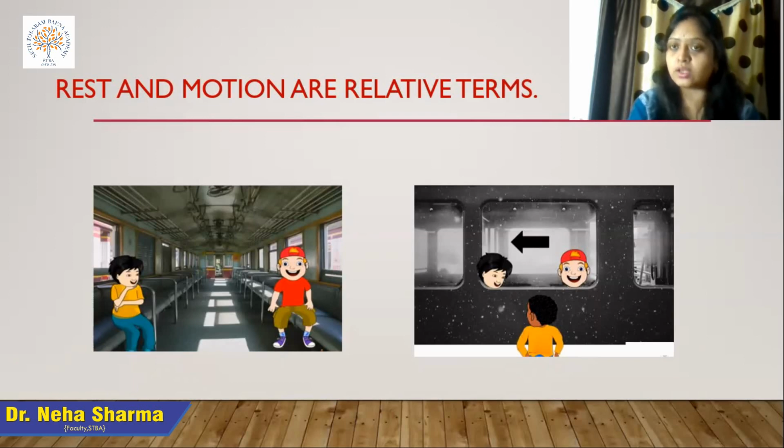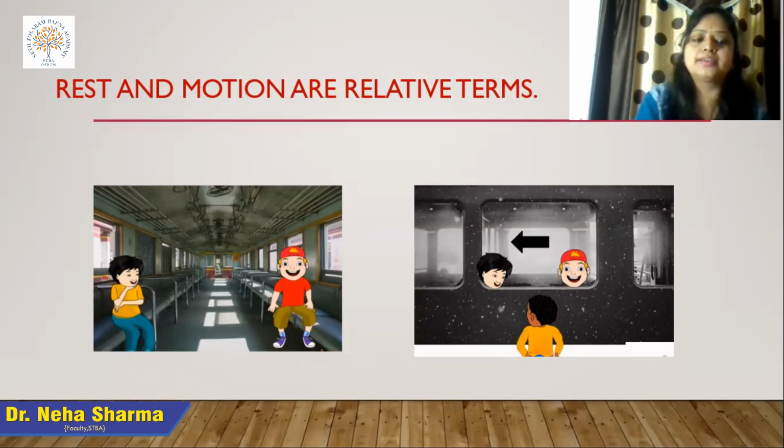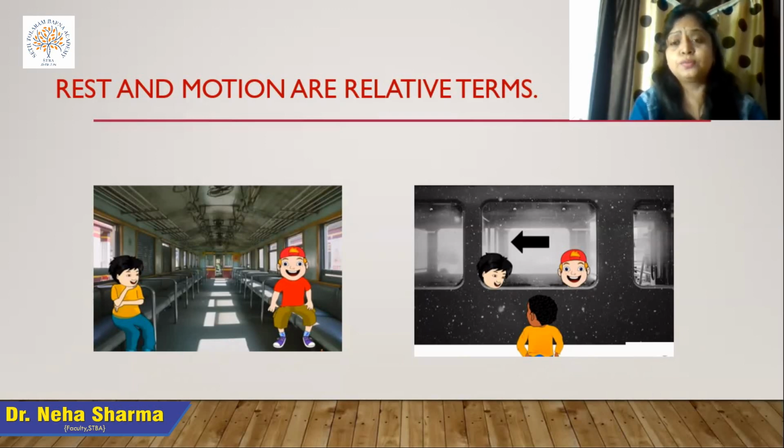Motion is a relative quantity. So we can understand these terms by taking an example. On the left side of the picture, you can see that two boys are sitting. One boy is wearing a red hat and another boy is sitting beside him. In that case, both boys are in rest mode because they are not moving. They are only sitting on a seat of a train, right? So we can say that because they are not moving, they are in rest mode.